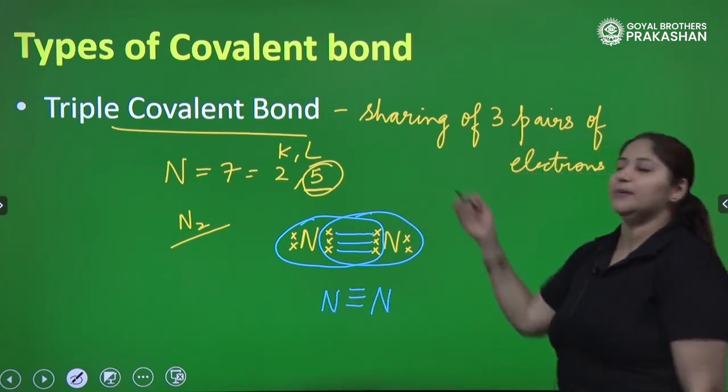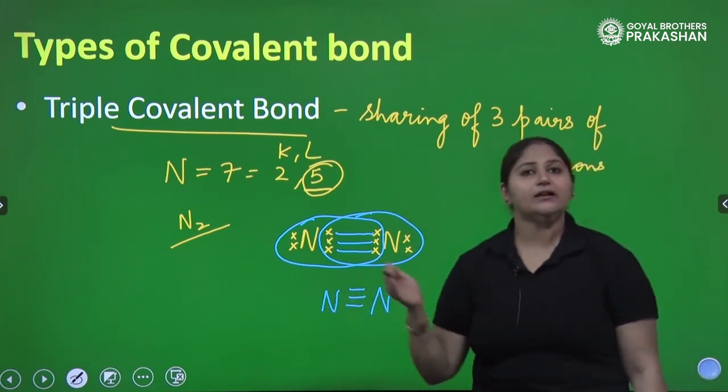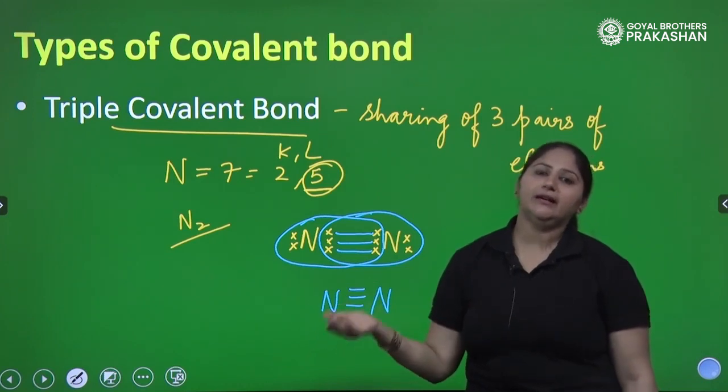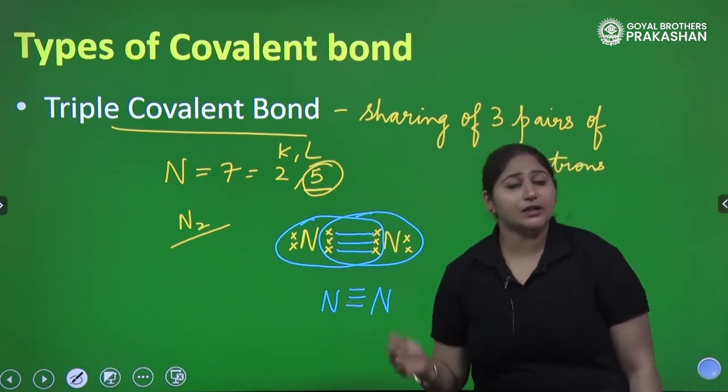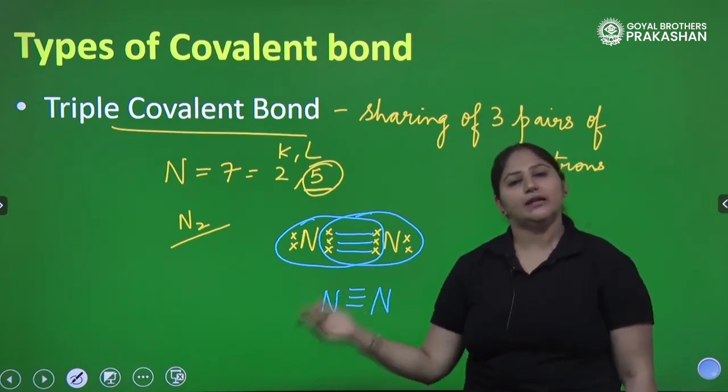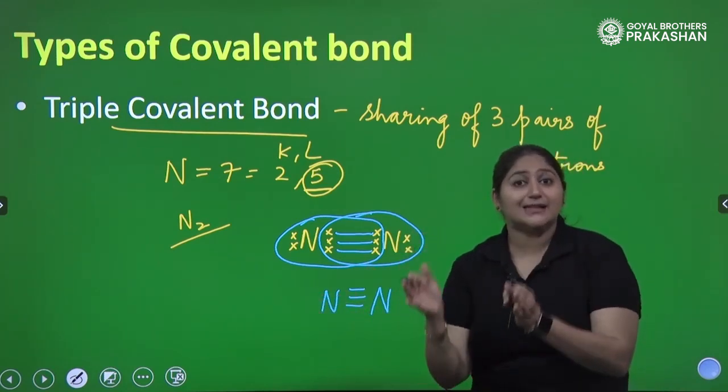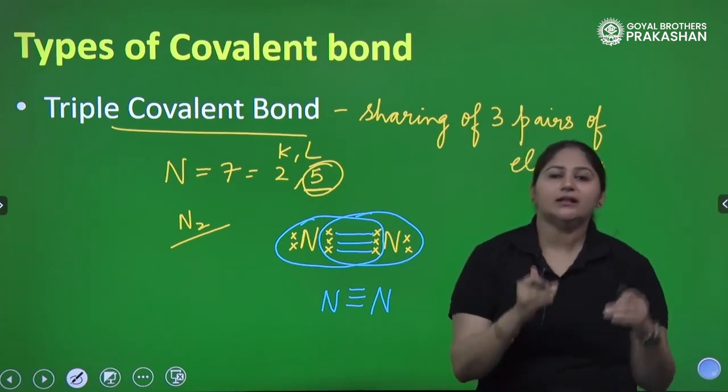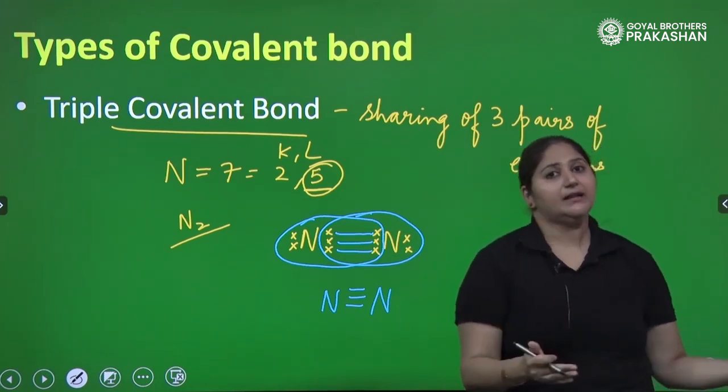So it should make a triple covalent bond. Oxygen required 2 electrons, so it made a double covalent bond. Hydrogen and fluorine, they need 1 electron only, so that's why they made a single covalent bond. So the number of electrons they need is equal to the number of covalent bonds they will make.